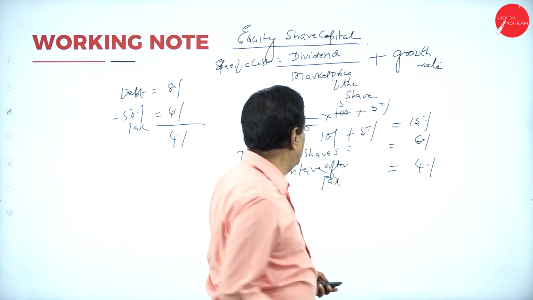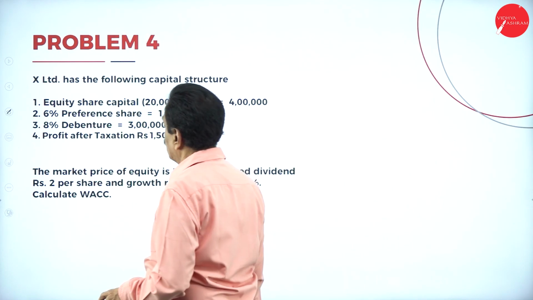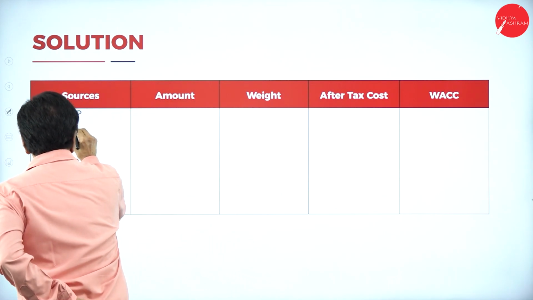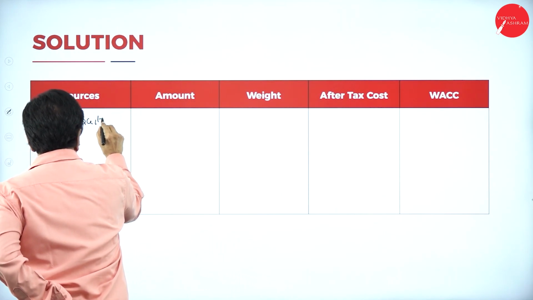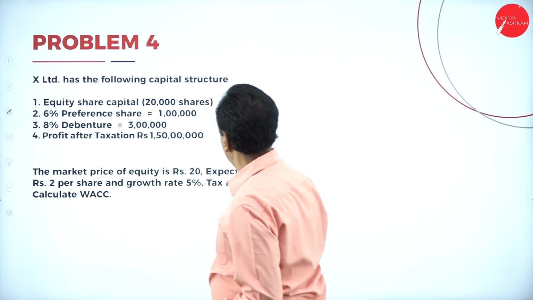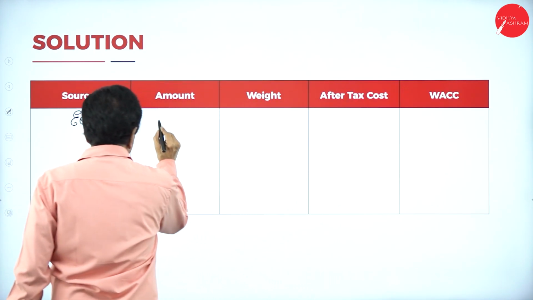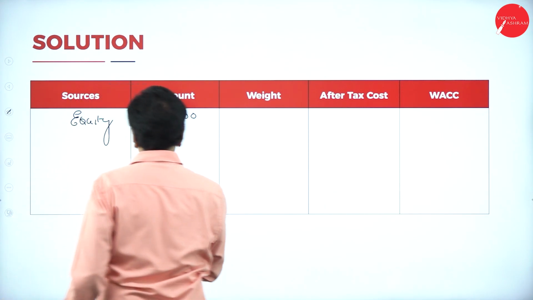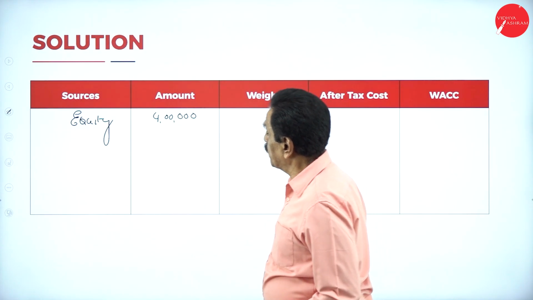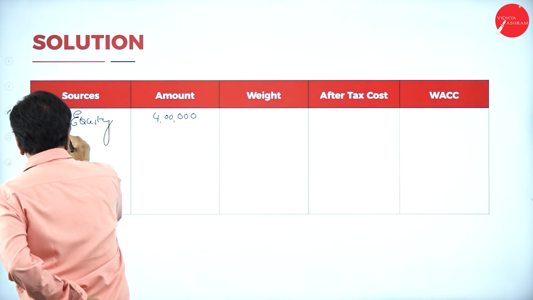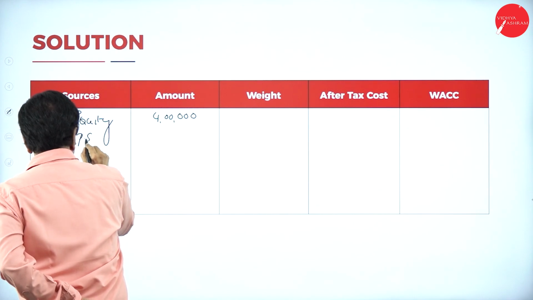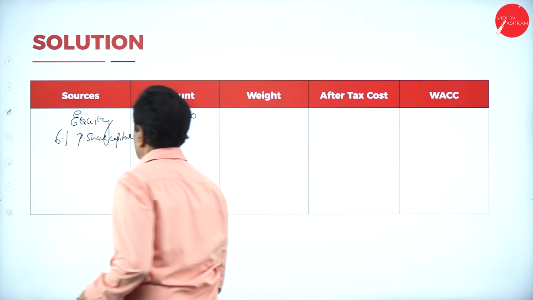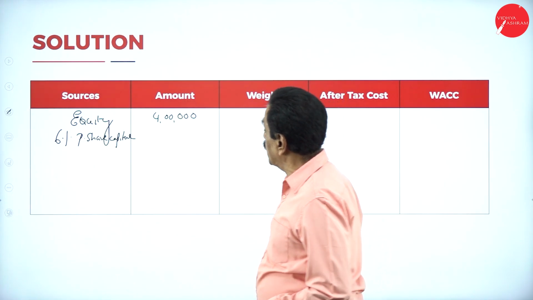Now slowly we have to fill up the table. What are the sources? First is equity, 4 lakh. What is the next one? 6% preference share capital, 1 lakh.